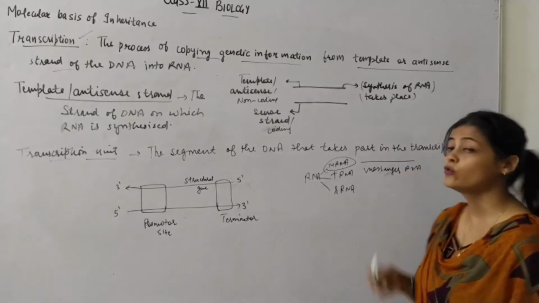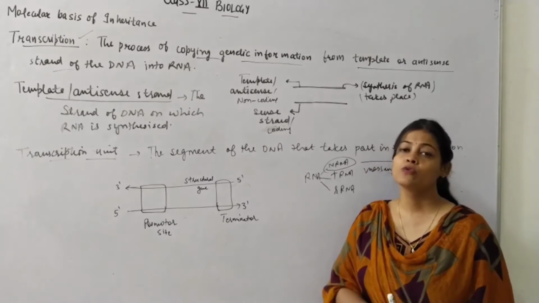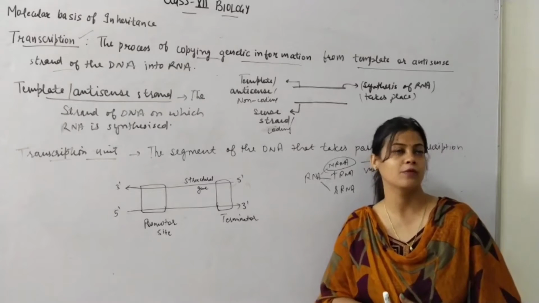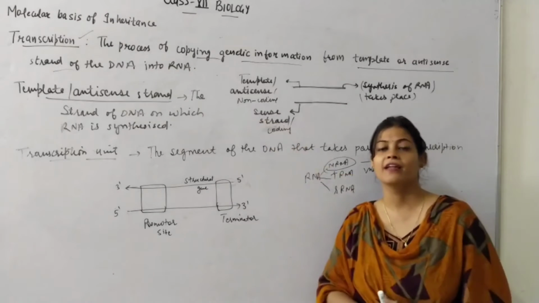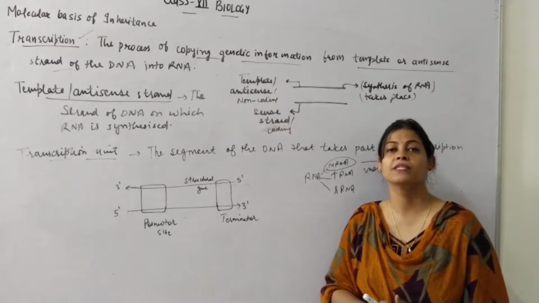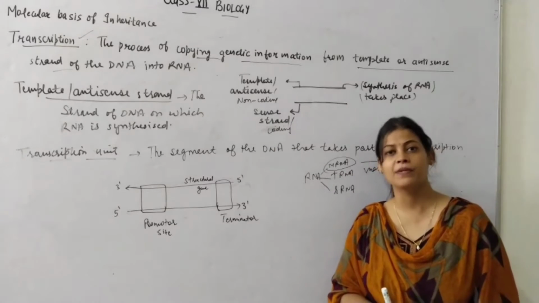Okay, that is why it is given mRNA name, because it is called messenger RNA. इसको messenger RNA क्यों कहा जाता है? Because it transfers the information from DNA to synthesize a specific type of protein. Okay, so here you can see the strand of the DNA which will act as a means on which the RNA will be synthesized is called as template strand.